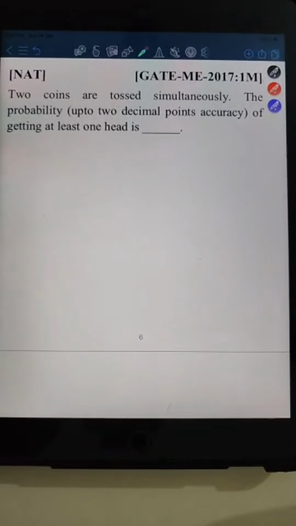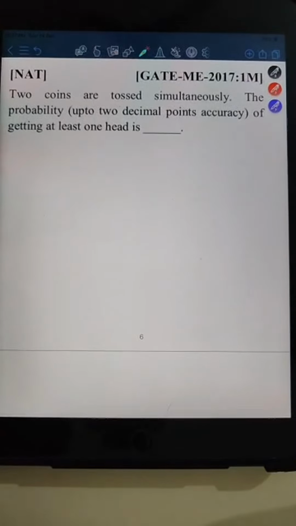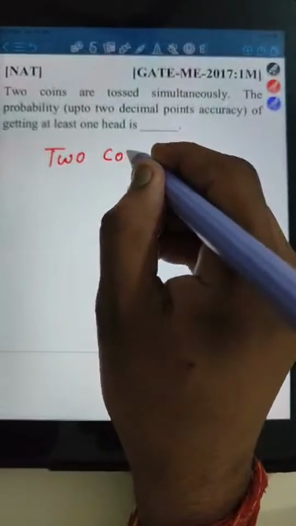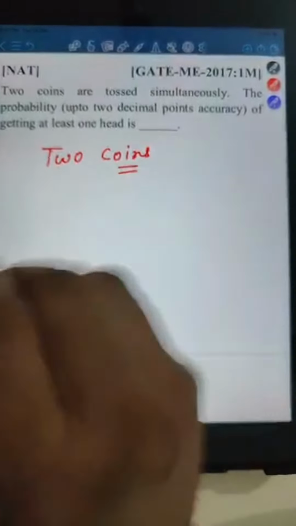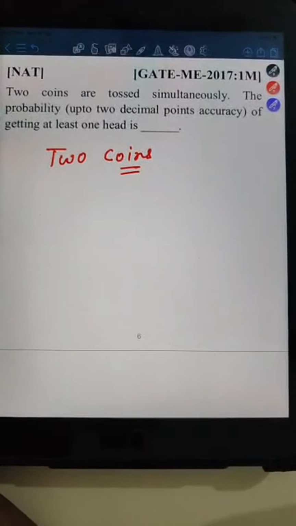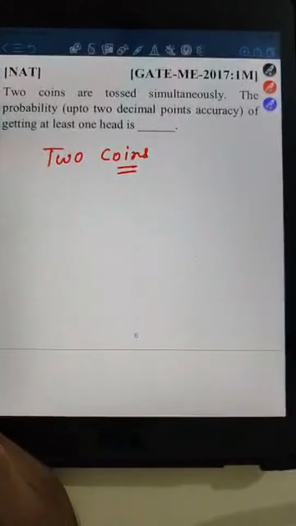2 coins are tossed simultaneously. The probability of getting at least one head. कम से कम एक हेड. अरे यार ये तो पेन चलाने की भी नीड नहीं पड़ेगी, ऐसे ही बना दोगा. देखो क्या करना भाई, 2 coins है. देखो 2 coins are tossed simultaneously. Tilak Raj is telling 1 minus probability of getting both tail. Yes Tilak, you can do that one also, but वो भी करने की नीड नहीं पड़ेगी. कैसे मैं बता रहा हूँ.